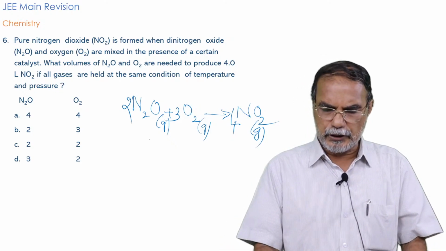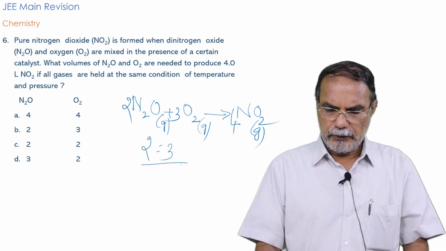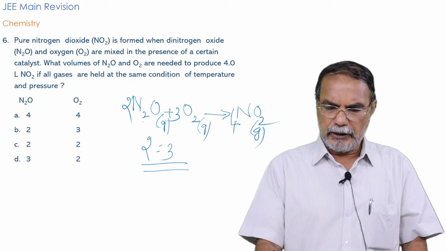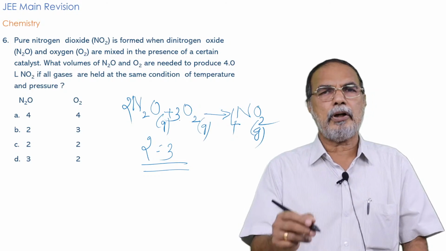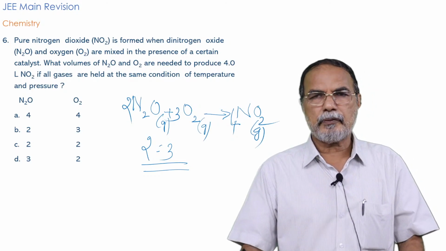So naturally the ratio will be 2:3 for the volume of N2O and the volume of O2. 2 volumes of N2O will combine with 3 volumes of O2 to give 4 volumes of NO2.